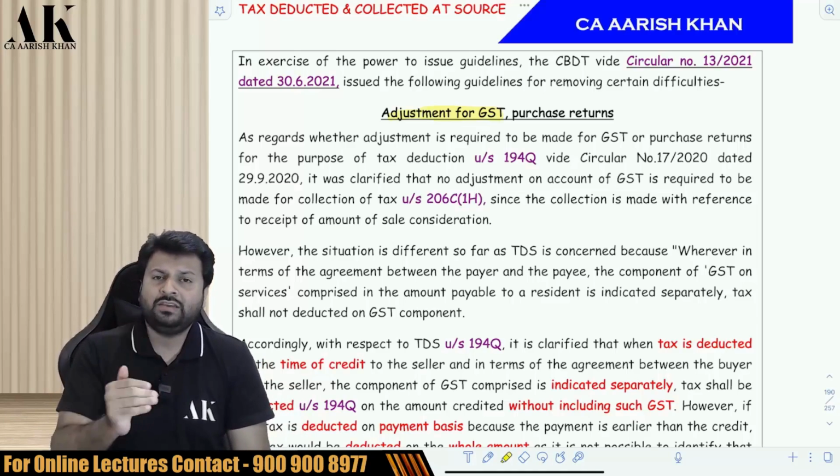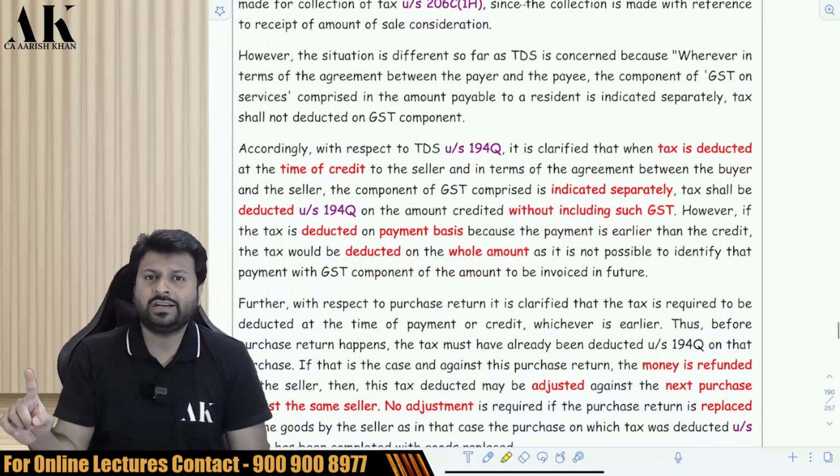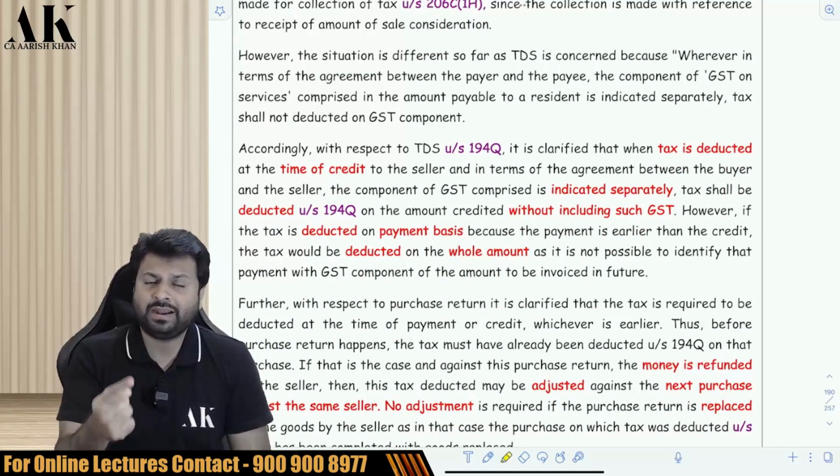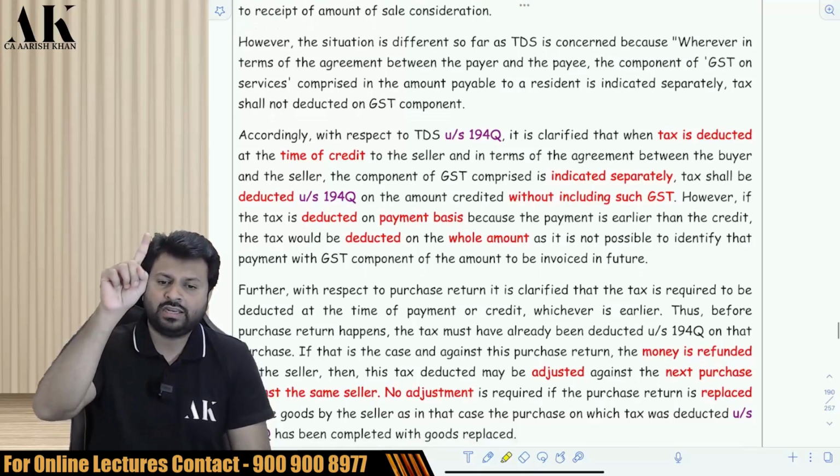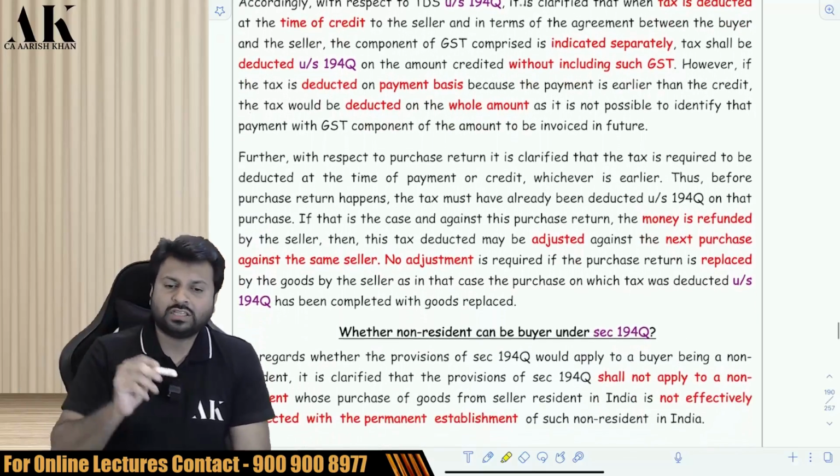Moral of the story, if you are deducting TDS on credit, do not deduct TDS on GST. If you are deducting TDS on payment, then you are supposed to deduct TDS on the GST portion also. So this is what this point has to say.